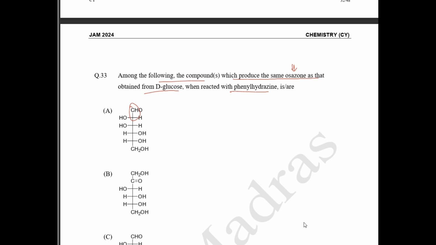Literally what will form, irrespective of what your product is, is going to be like this. When it reacts with phenylhydrazine, your first two carbons are going to have the same groups. So the stereochemistry of the first two carbons is not required.